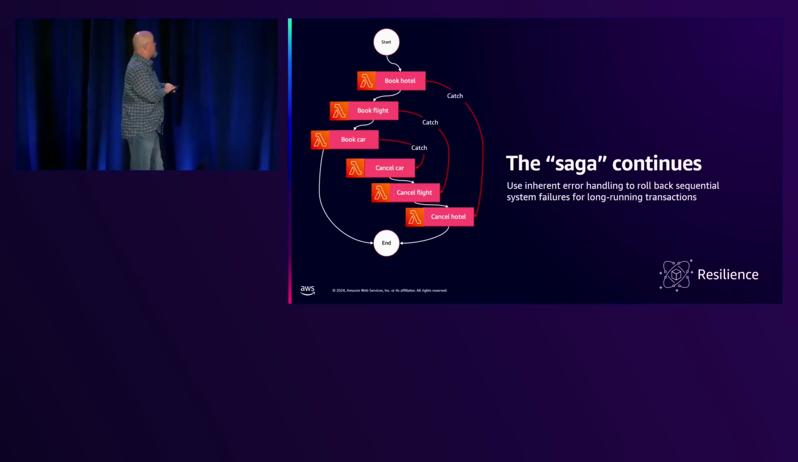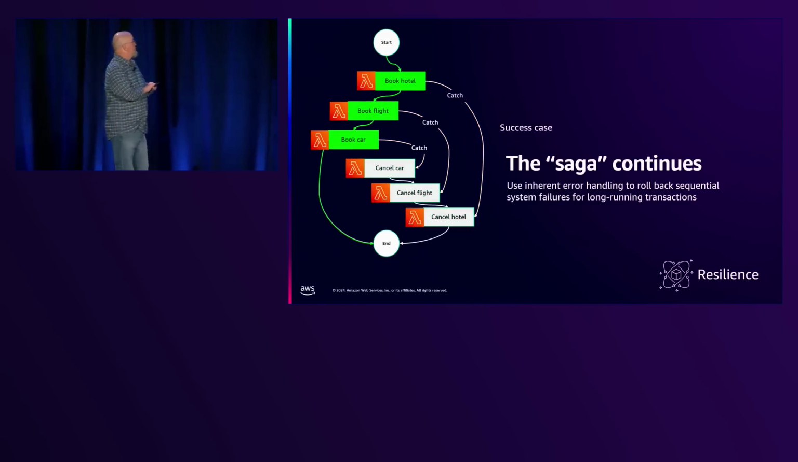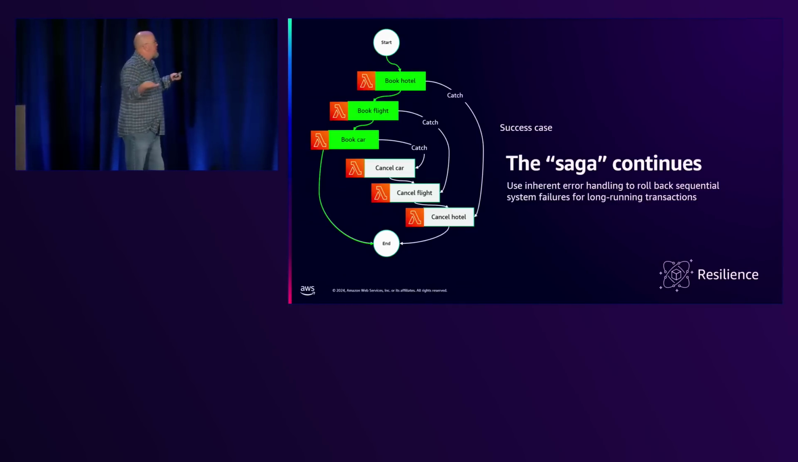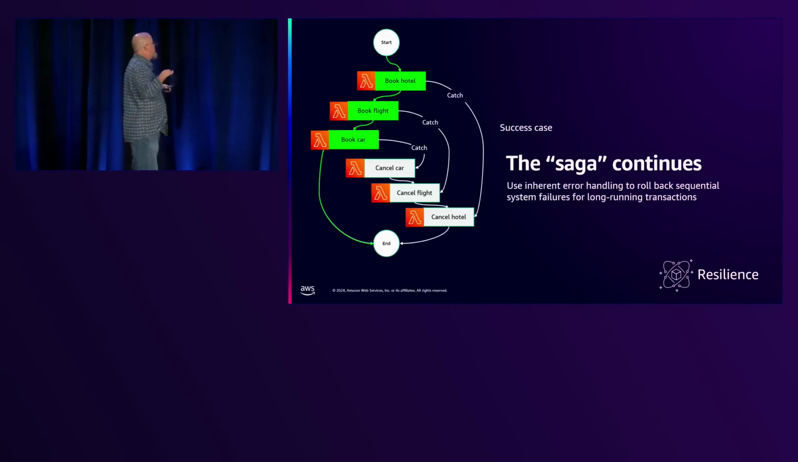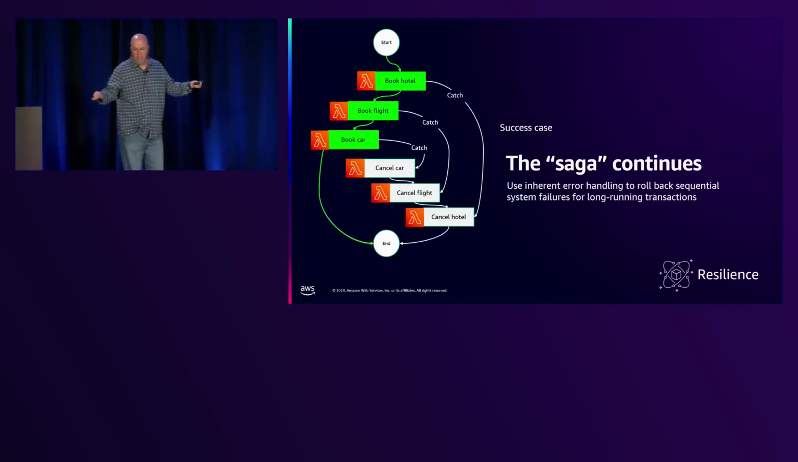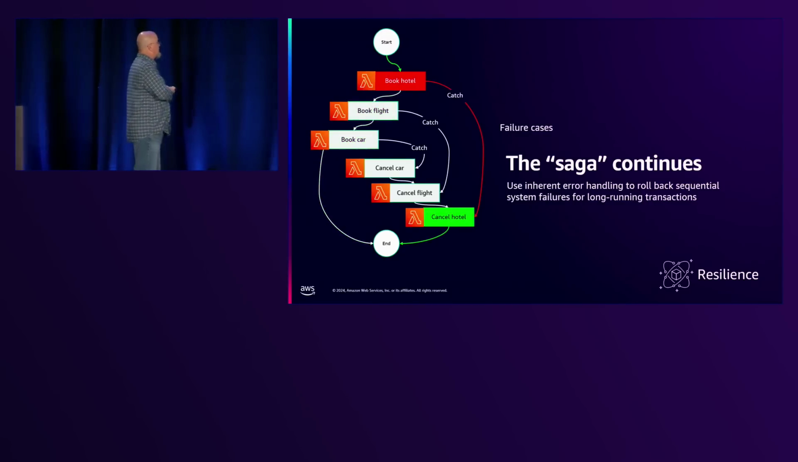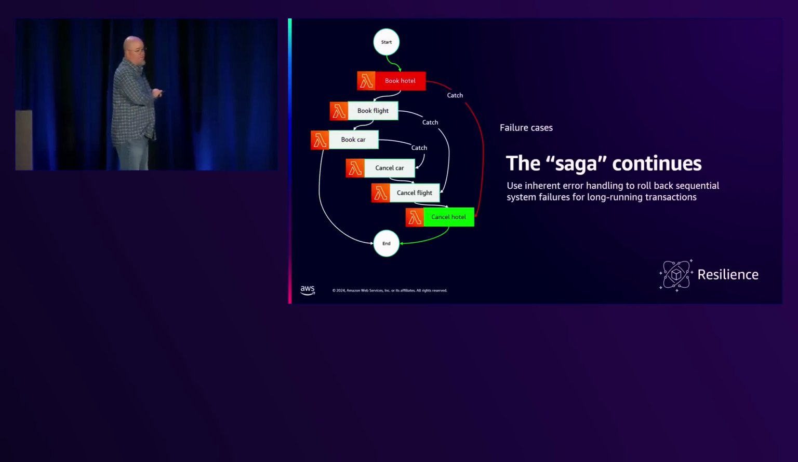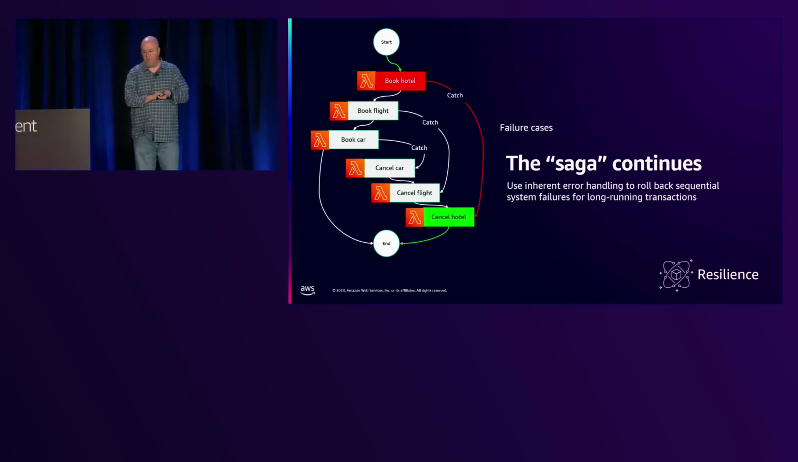And this is the way this works in Step Functions. So I'm going to book a hotel in a happy path when everything's working. I book a hotel, I book a flight, I book a car, I end it, I'm good. Everything worked. But what happens if the book hotel fails? Well, then we catch it and we cancel any work that's been done, all right?